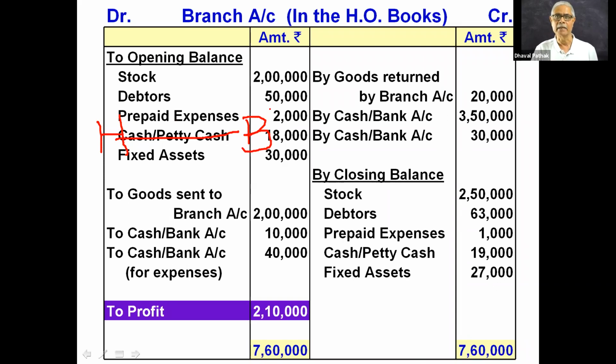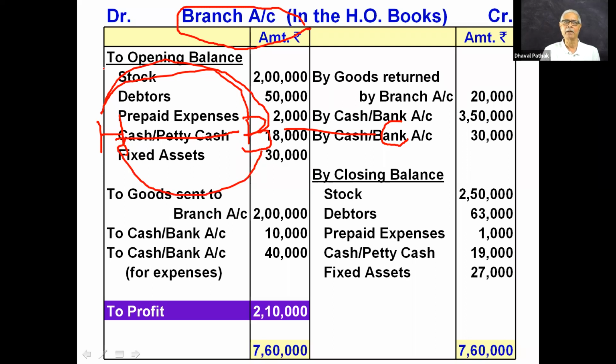Now in this chapter, there are three persons. One is HO, second is branch, and third is customer. Now, the transactions between HO and branch will be recorded in this branch account. So anything given by HO to branch will be recorded in the branch account, and anything received by HO from branch will be recorded in this branch account.